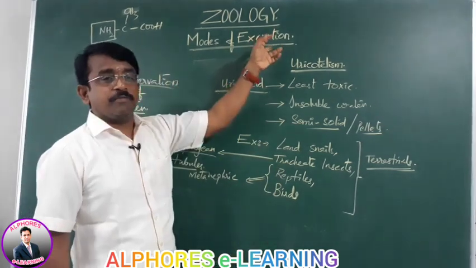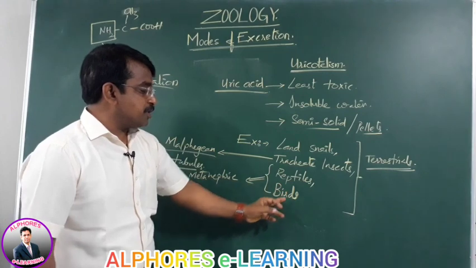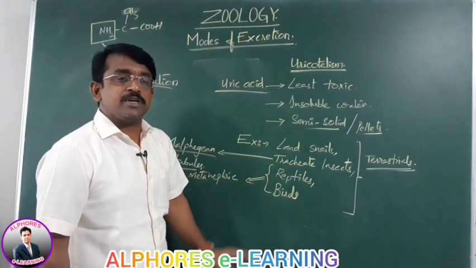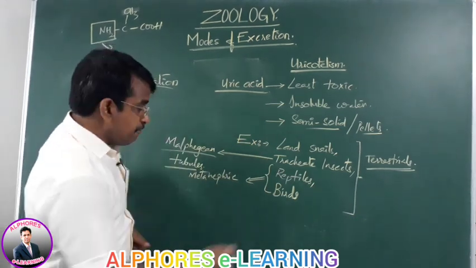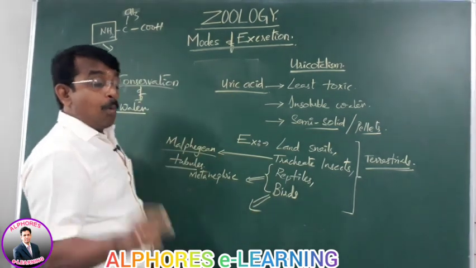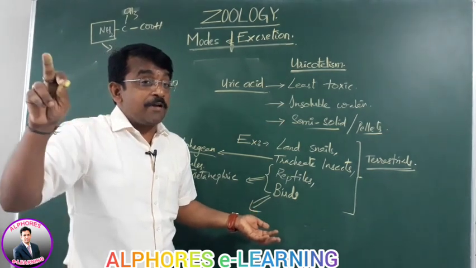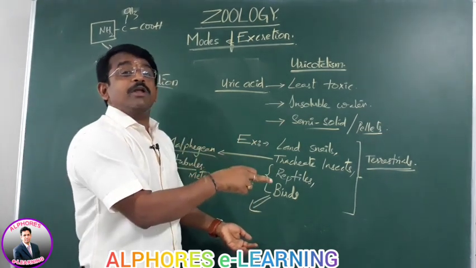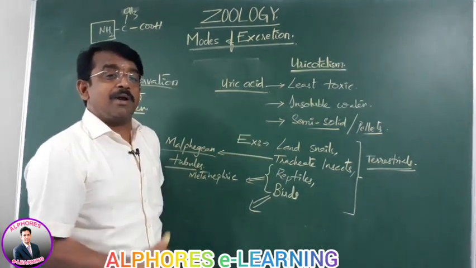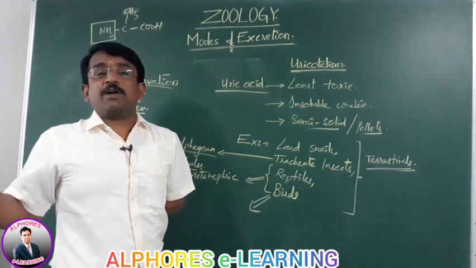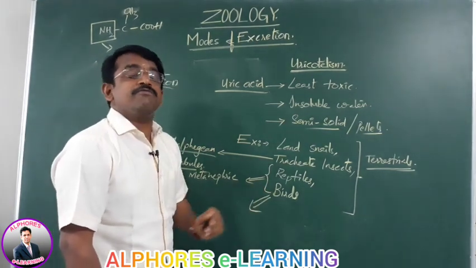So modes of excretion. In this connection, the land snails, tracheate insects, reptiles and birds are all terrestrial. Terrestrial animals require conservation of water. One point let me ask: if birds carry water in their body, how do they fly? The mode of flight is related to reducing the body weight. This is the reason why birds do not have a urinary bladder. If a urinary bladder is there, urine is stored, and that will add to the weight of the body. So this is also an adaptation for flight.